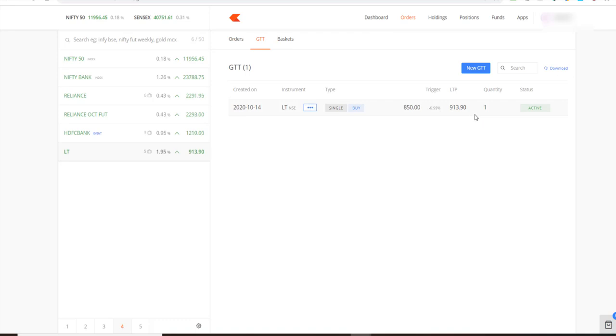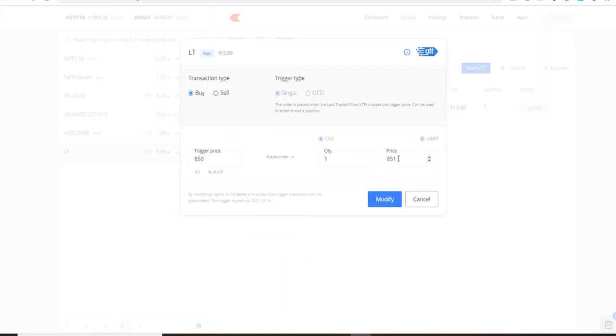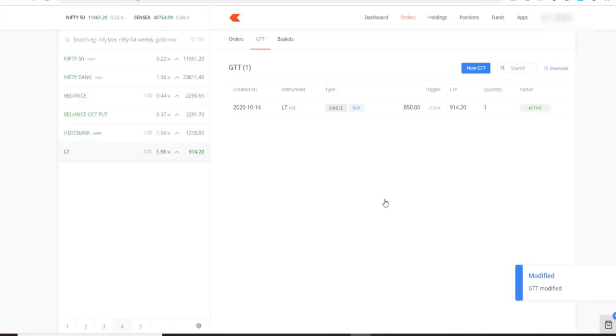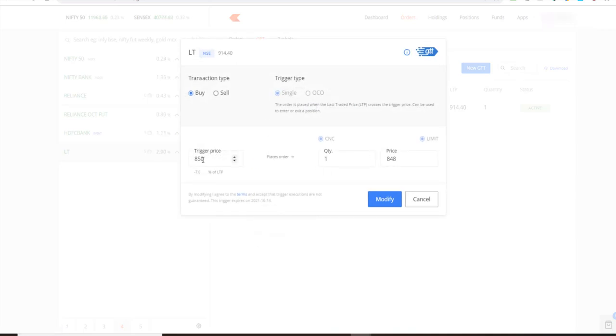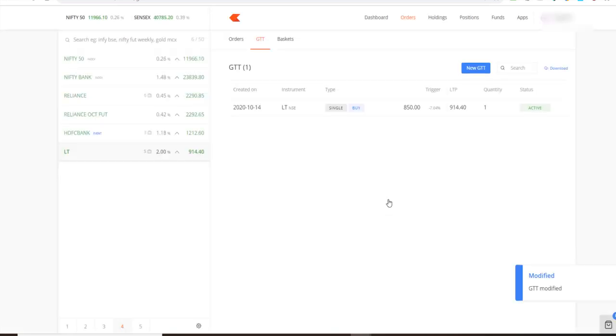This is the order which is open. The moment it falls to 850, the order will get activated, and depending on what limit price you've specified here, once the price goes to that level, if I specify this at 848, then at 850 this order will get activated and sent to the exchange, and the price at which I'll be buying it would be 848, right? I can keep changing it if I want, right? If in case the price goes to 850, then I want it to buy when it starts to go up again, so I can keep it at 860, right?